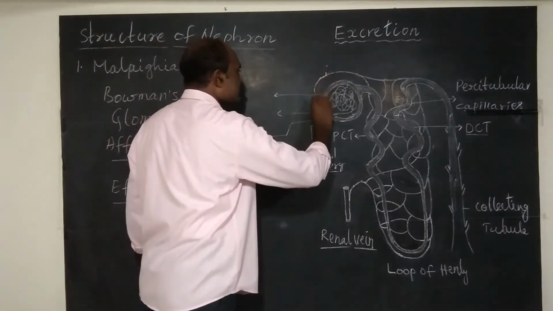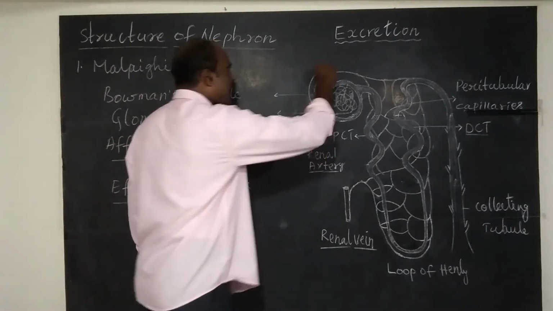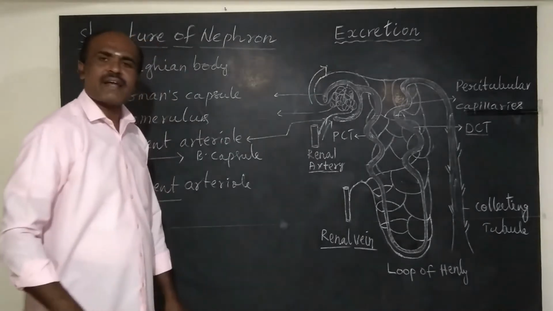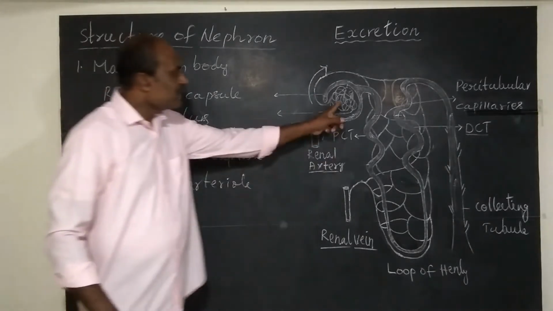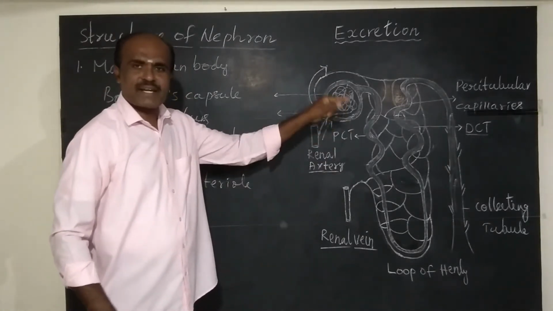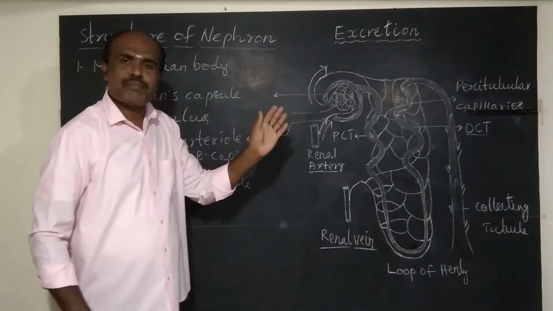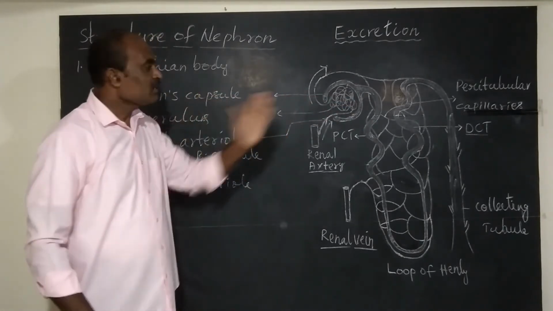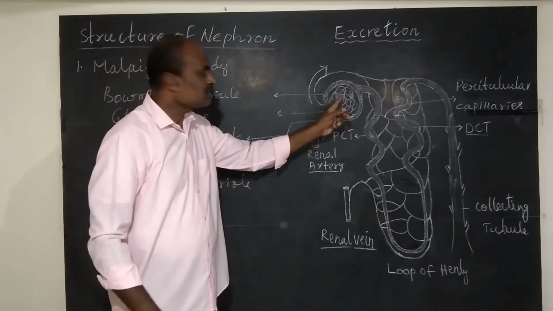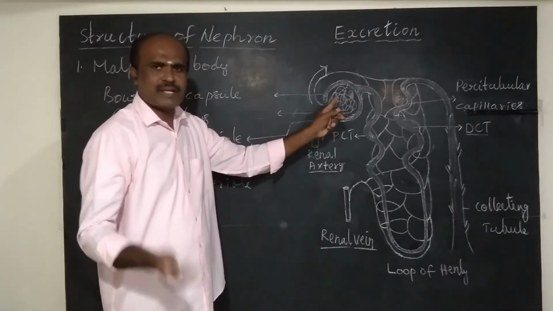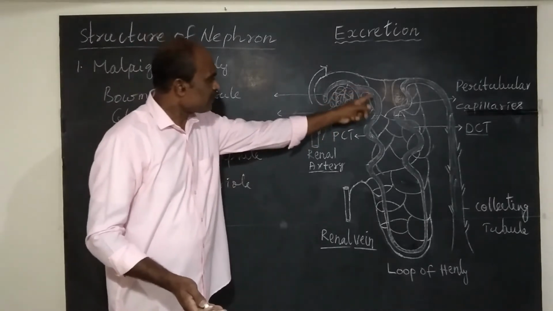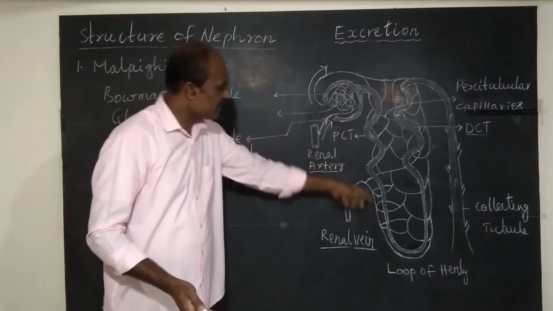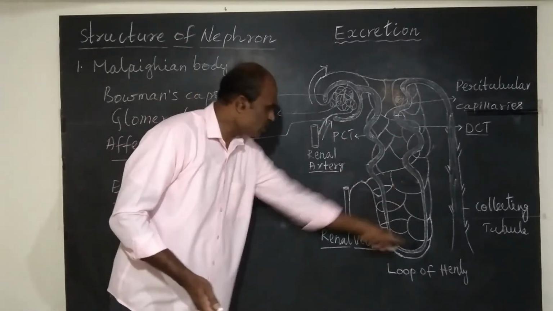See, try to understand. See the arrow mark. Carrying away from. What is carried away from? In glomerulus, filtration takes place. So impurities are separated. These impurities, no, it is urine. This urine passes through PCT, DCT and loop of Henle.